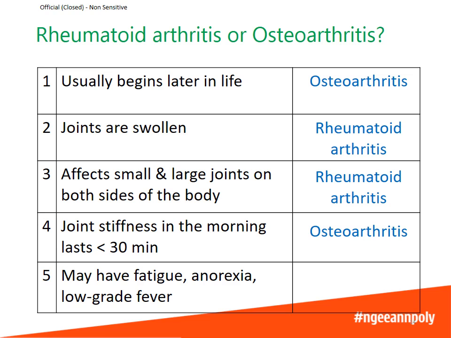Number 5, may have fatigue, anorexia, and low-grade fever. If you have said rheumatoid arthritis, you are absolutely correct. Rheumatoid arthritis can cause systemic symptoms like those that are mentioned here, whereas for osteoarthritis, it only affects the joints.